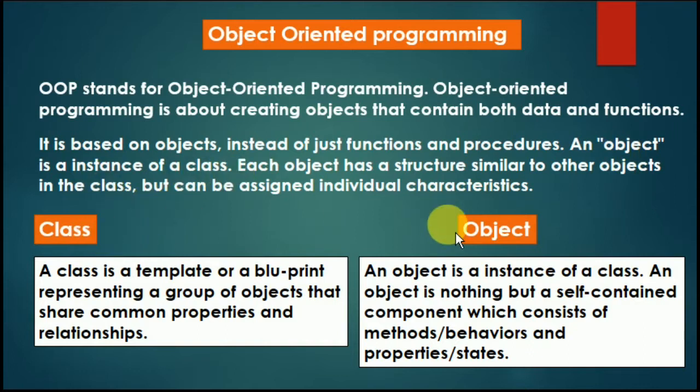There is a class and an object. What is a class? A class is a template, a blueprint representing a group of objects that share common properties and relationships. An object is an instance of a class. An object is nothing but a self-contained component which consists of methods and behaviors and properties or states. Means the class, that is a template, is going to be used with the help of these objects. So we have to create the object to access the class. So it is an instance.